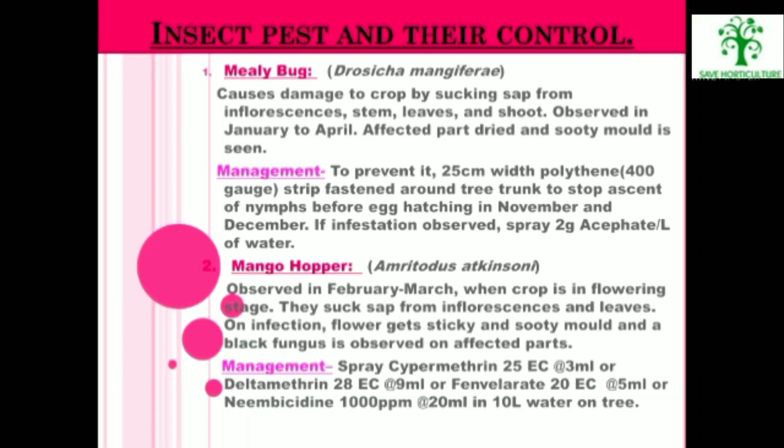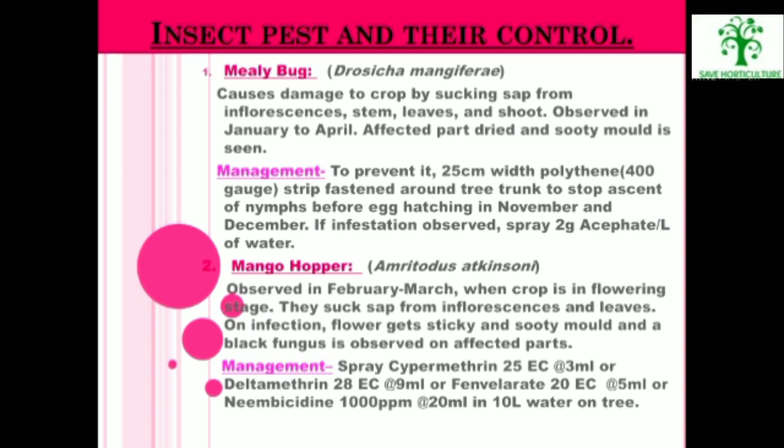Insect pests and their control. Mealybug, Drosicha mangiferae, causes damage to the crop by sucking sap from inflorescences, stem, leaves and shoots. It is observed from January to April. To prevent it, a 25 cm wide polythene strip is fastened around the tree trunk to stop the ascent of nymphs before egg hatching in November and December. If infestation is observed, spray 2 gram acephate per liter of water.